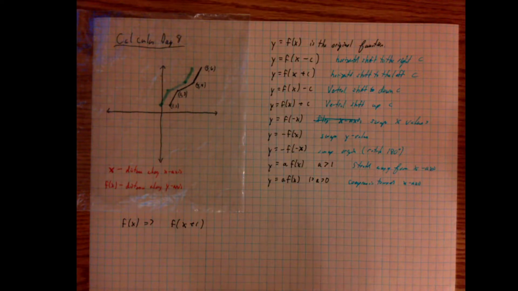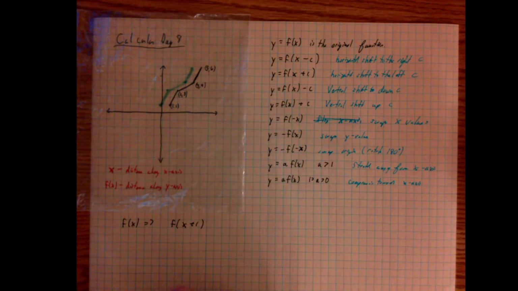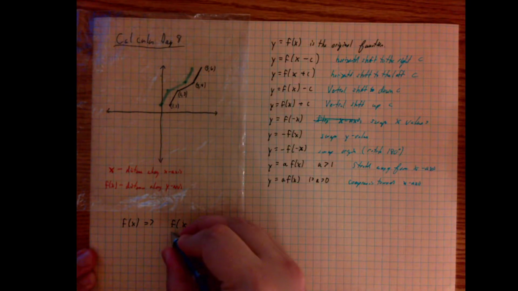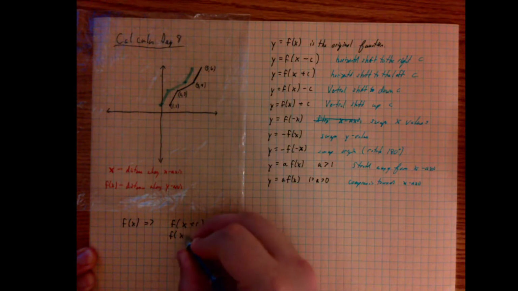So notice it's the exact same graph, it's just got a horizontal shift. It's been shifted to the left. How do I know it's to the left? Because it is plus. How do I know how far it shifts? Because it is 1. Compare this instead to f of x minus 2.